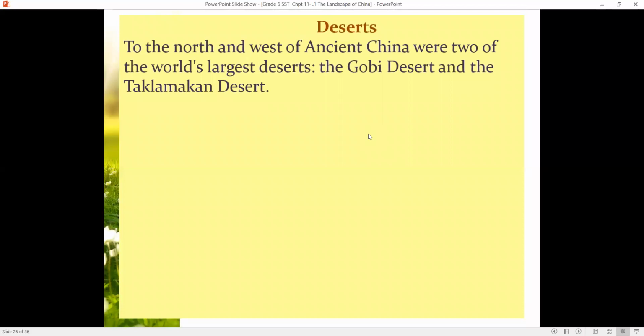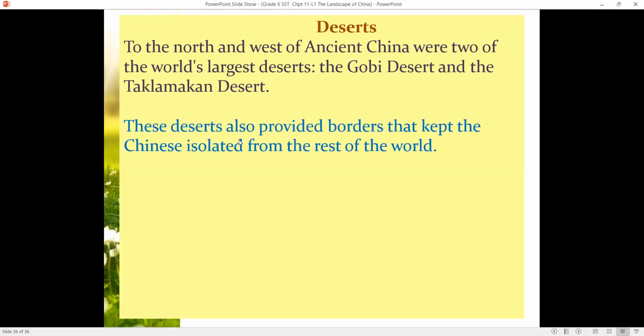Next, we go to the desert. To the north and west of ancient China were two of the world's largest deserts, the Gobi Desert and the Taklamakan Desert. I know you will be smiling when you hear the name Taklamakan, but these are the names of the two deserts. These deserts also provided borders that kept the Chinese isolated from the rest of the world.